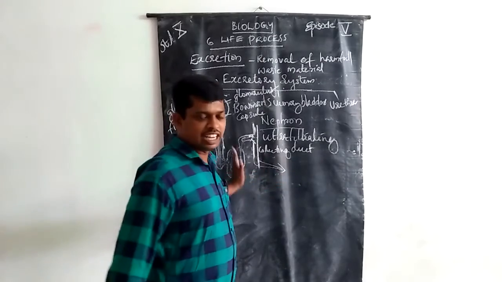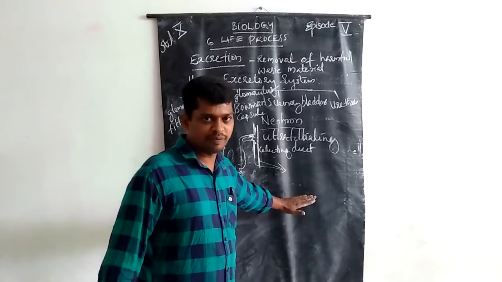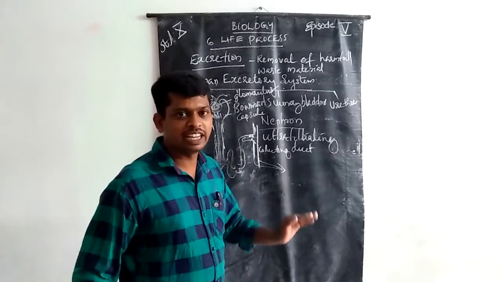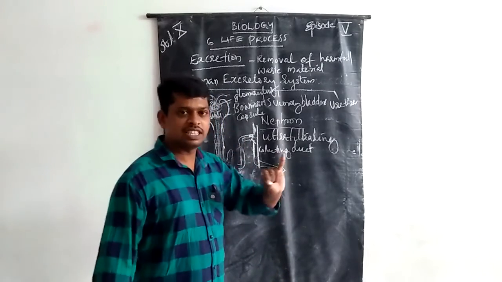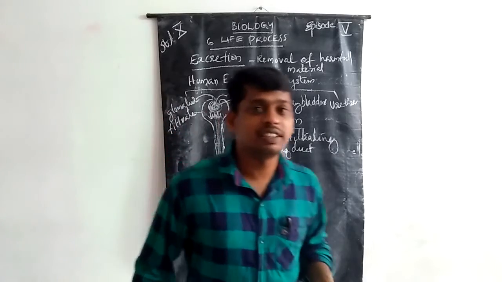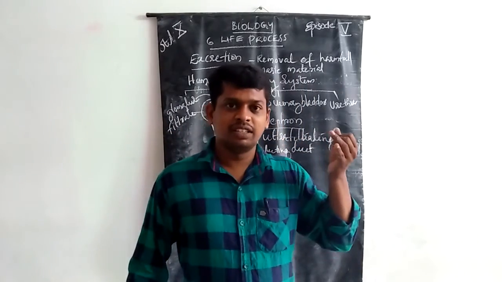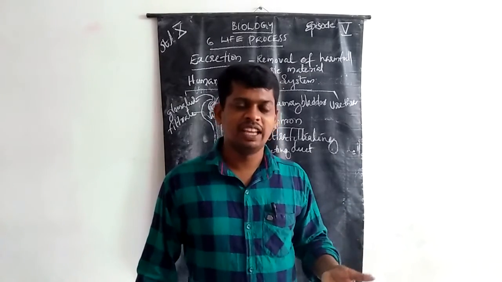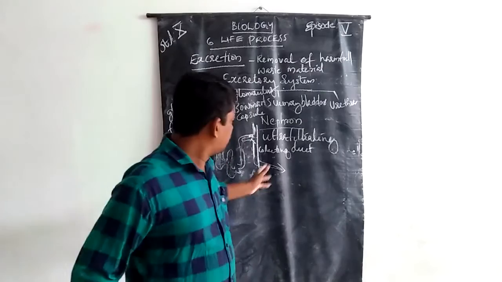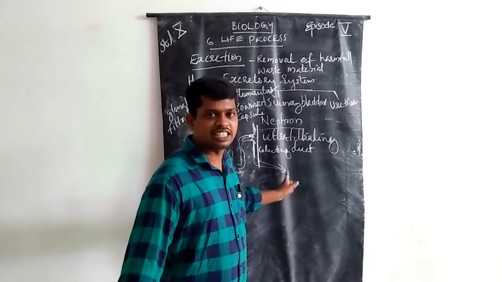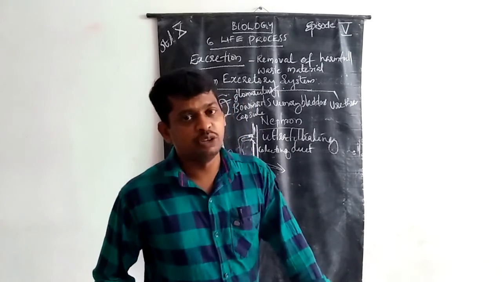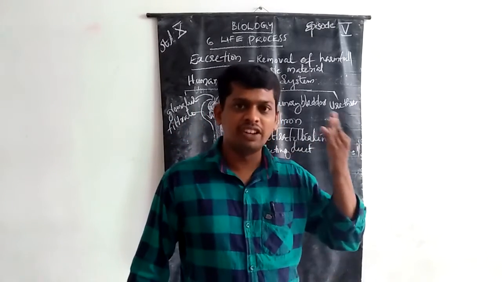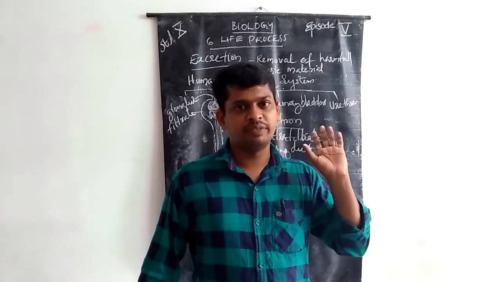But when it reaches the urinary bladder, the fluid no longer contains amino acids, water, sodium, salt, vitamins, etc. The fluid present within the urinary bladder is water, creatinine, and urea only.